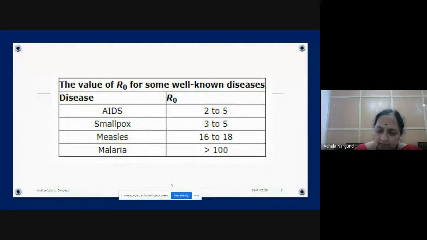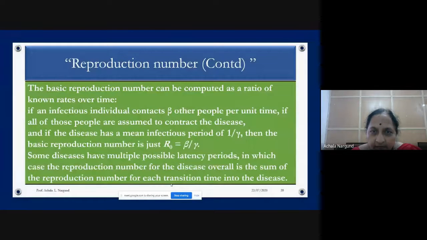Okay, next slide is this. This basic reproduction number is mathematically written as beta.